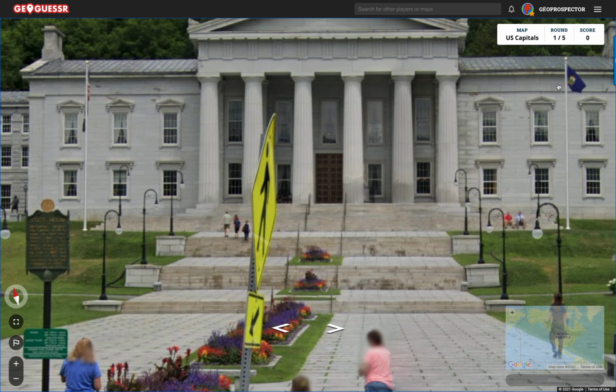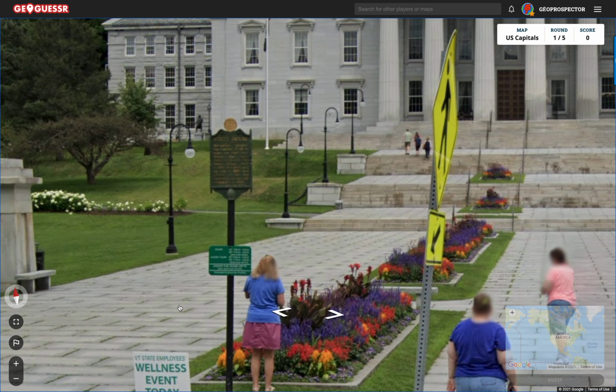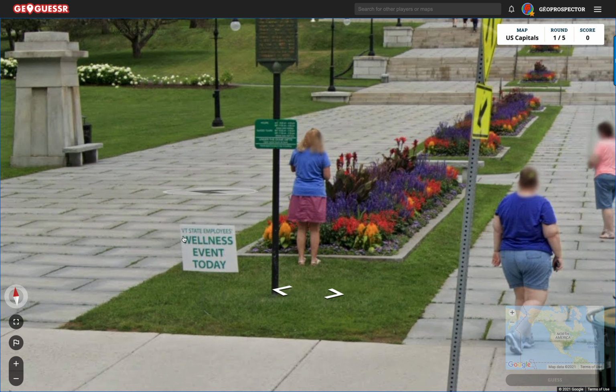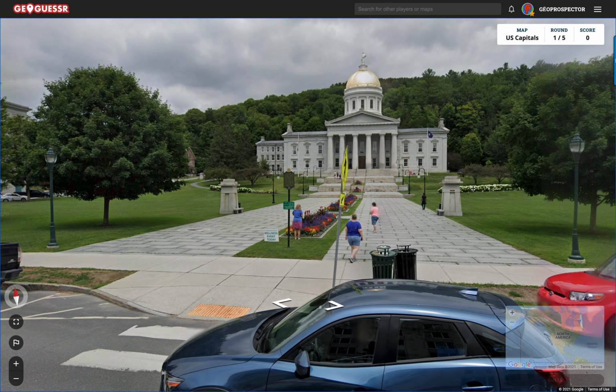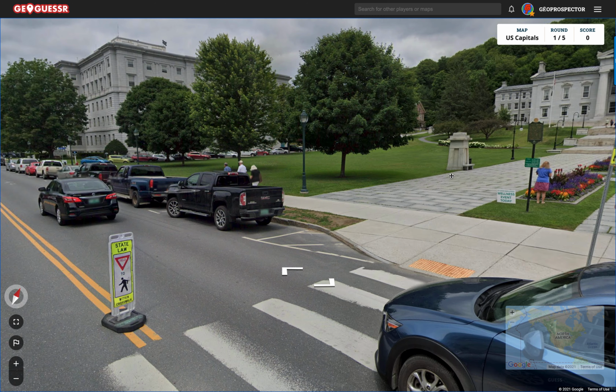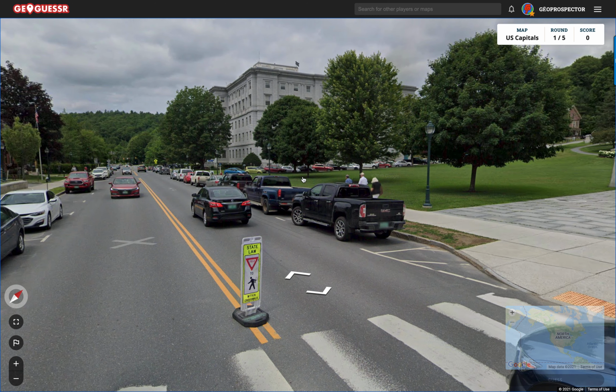Some states, like California, for example, have a famous flag with a white background, a red bottom, and a bear on it. So if we saw that, we'd be singing. But unfortunately, it's not that one. We see here it says VT state employees. So that might be giving something away. VT, in terms of state abbreviations, I think stands for Vermont, but I wouldn't know.